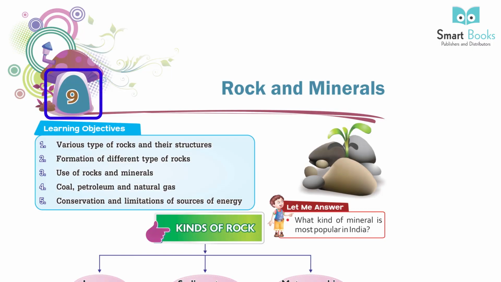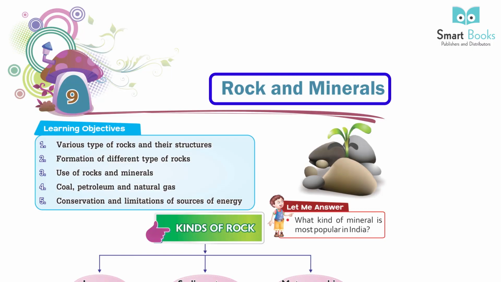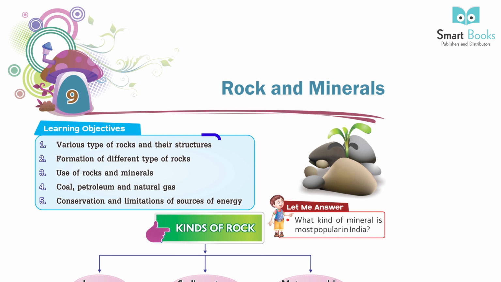Chapter 9: Rocks and Minerals. Learning objectives: 1. Various types of rock and their structures. 2. Formation of different types of rock. 3. Uses of rocks and minerals. 4. Coal, petroleum and natural gas. 5. Conservation and limitation of sources of energy.